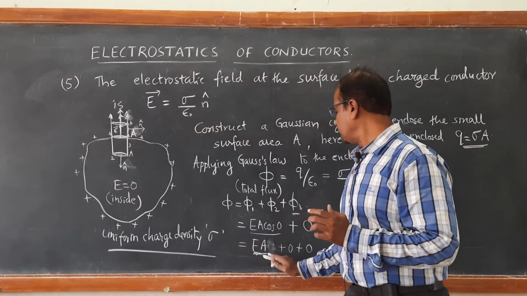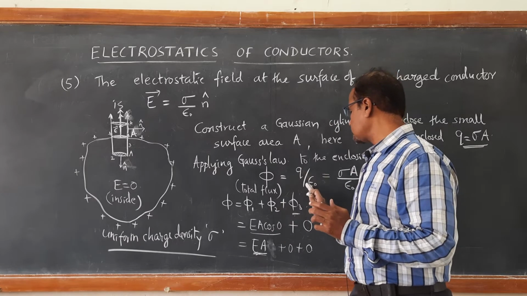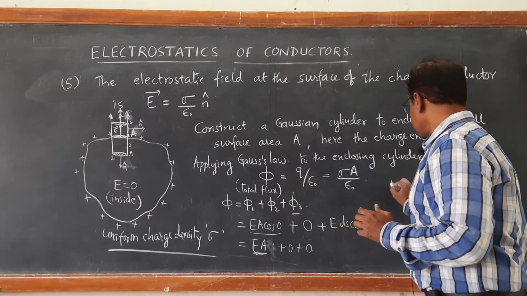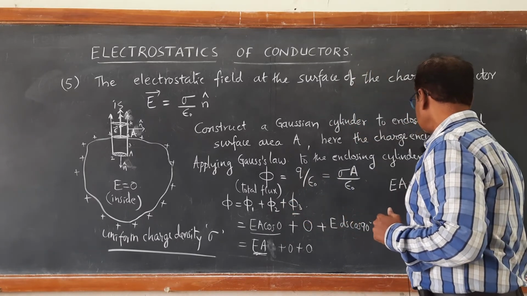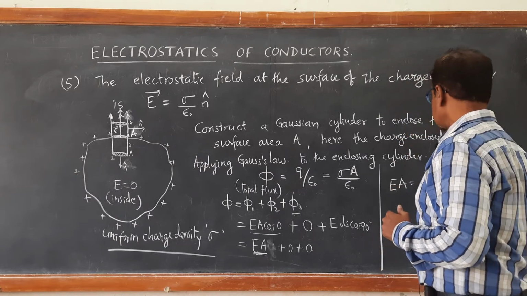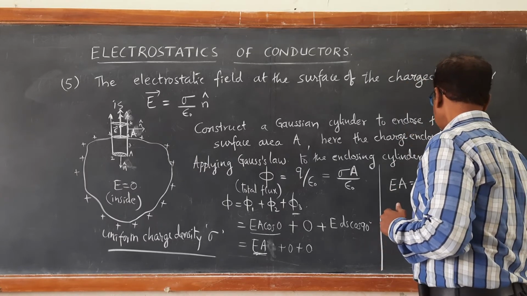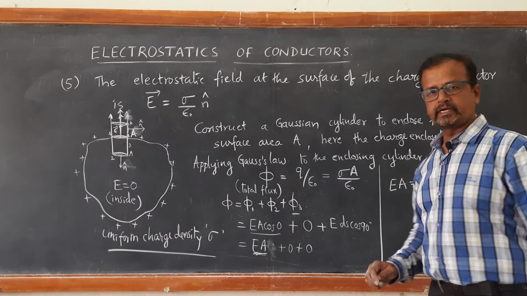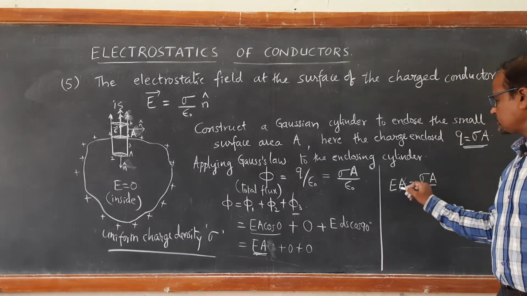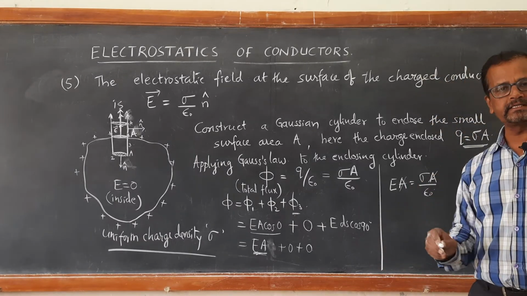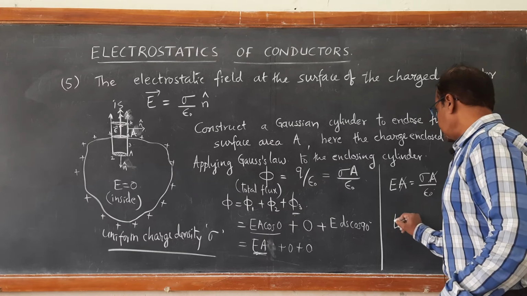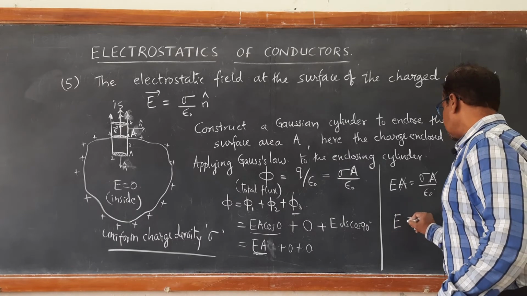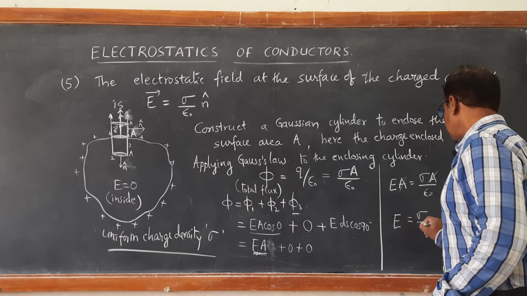Therefore, E A must be equal to Q upon epsilon naught, that is, sigma A upon epsilon naught. The A on the left hand side and the A on the right hand side cancel. Therefore, you are left with electric field equal to sigma upon epsilon naught.